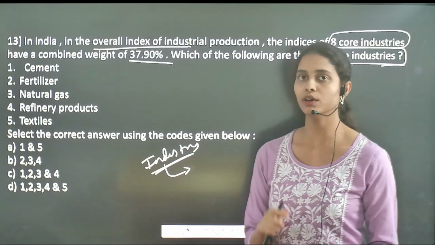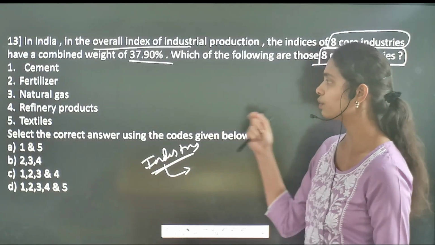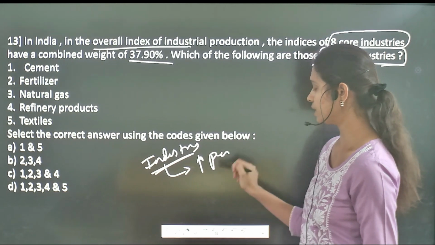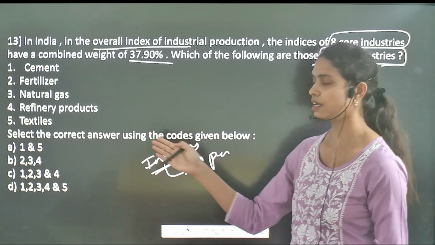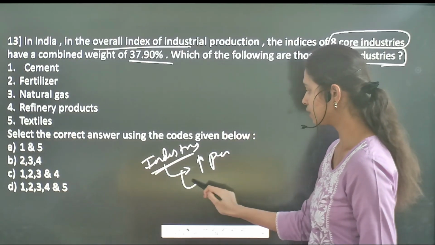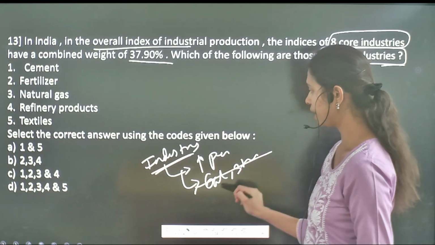Why are we calling them core industries? Because these industries are greatly responsible for the performance of other industries, and they act as a foundation for different infrastructural activities, and these include coal, steel, and different kinds of industries.